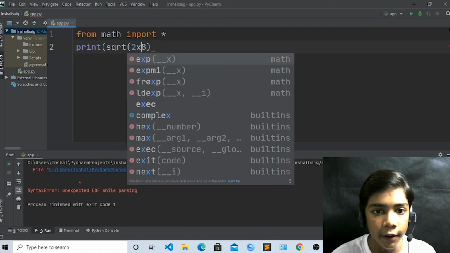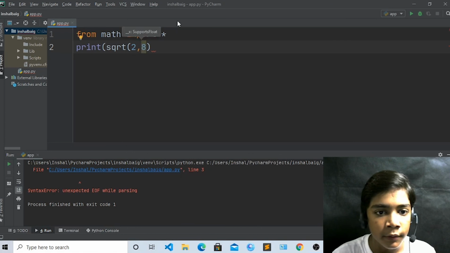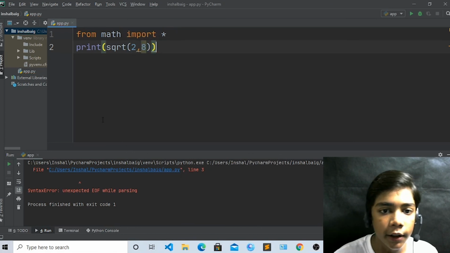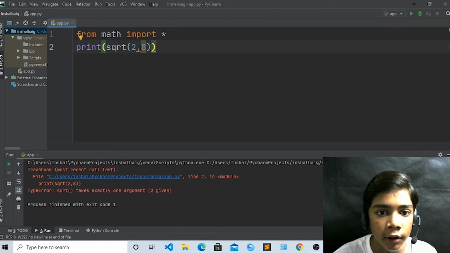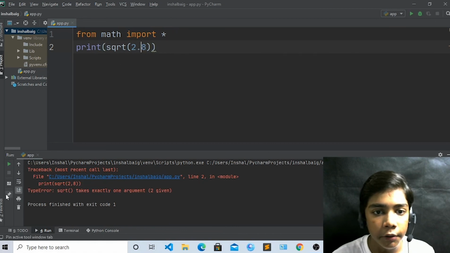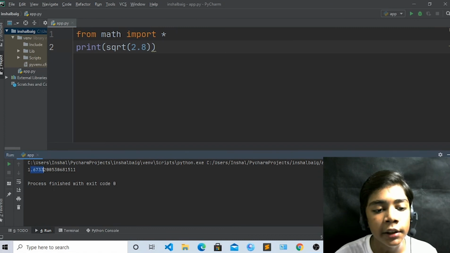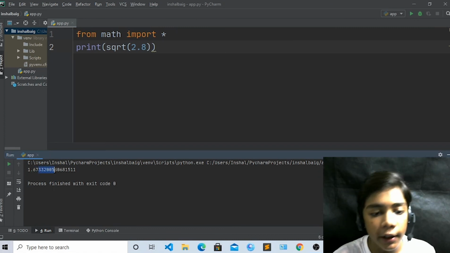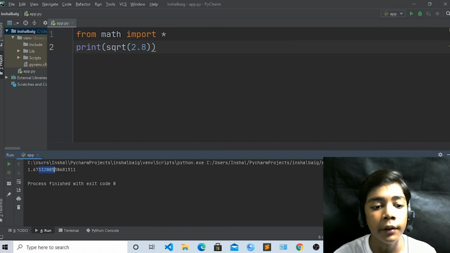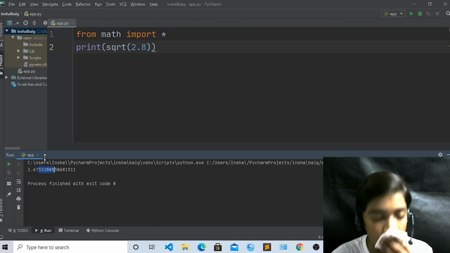Put a comma here, and you have to do it again, and now just run it. Write a point here and run. So you can see our value 1.673320, and there are many more digits coming, okay. You can see how easy it is to do, okay.